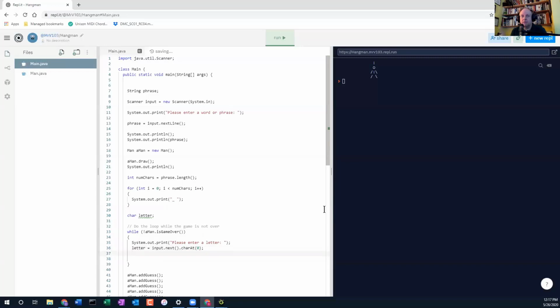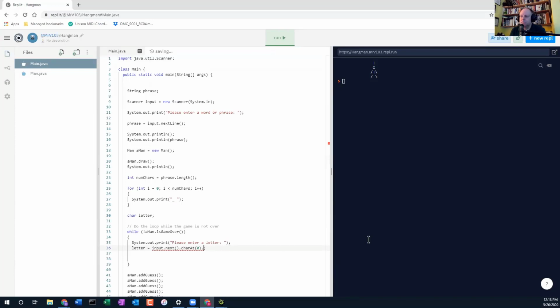And that'll give us the first letter of whatever they type in, which is cool. Other thing we want to make sure of is we want to capitalize it. So we would say, well, hopefully char has a toUpperCase. We'll see. So we say toUpperCase. We're trying to convert it to an uppercase. And notice char does not have one.